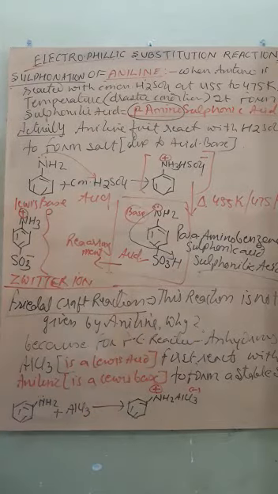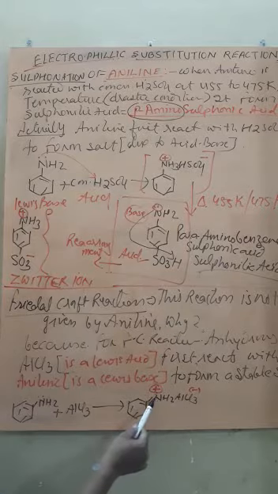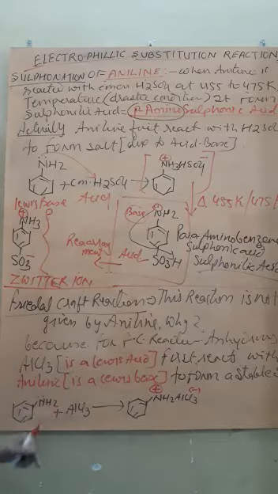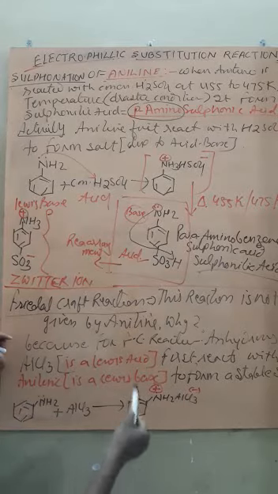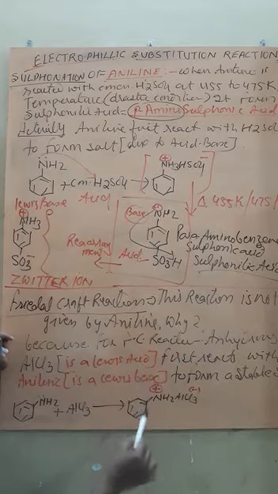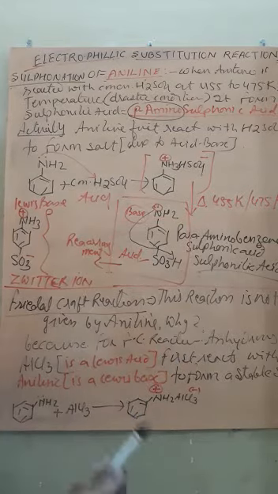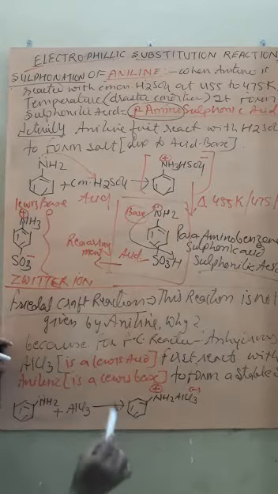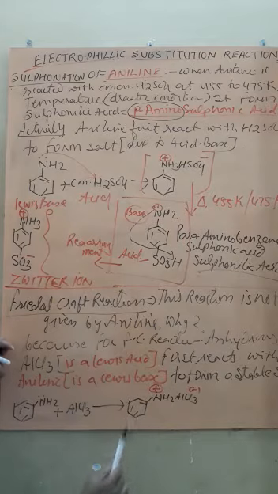The stable salt consists of positive and negative charge. This positive charge, instead of electron donating, becomes an electron withdrawing group. It withdraws electrons from the benzene ring, and therefore there is no chance of electrophilic substitution reaction of the benzene ring.